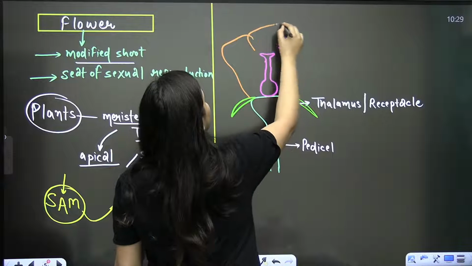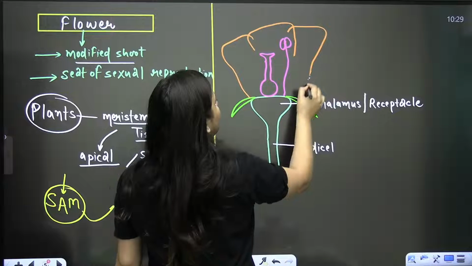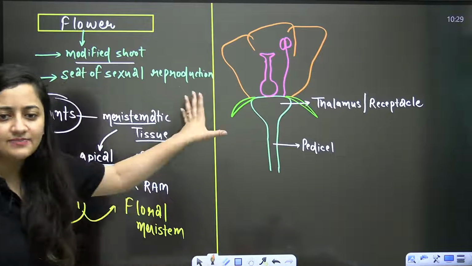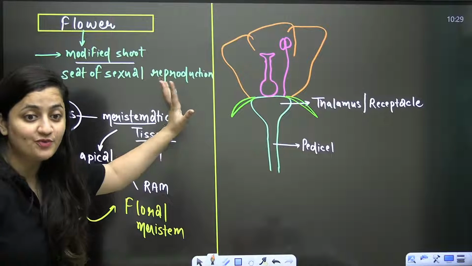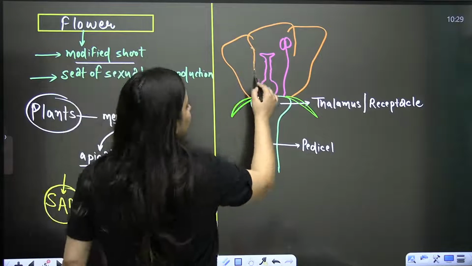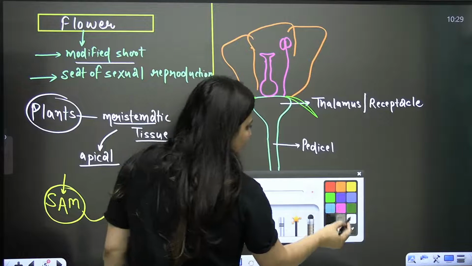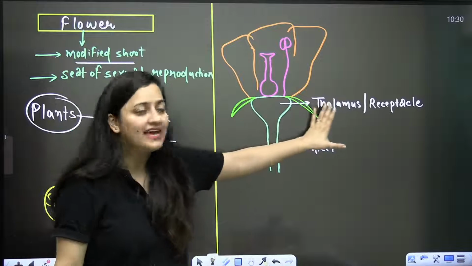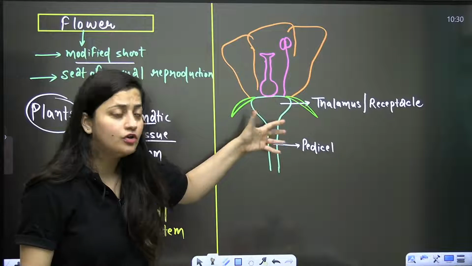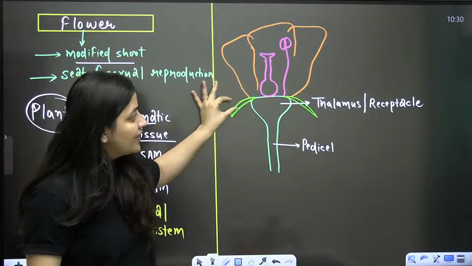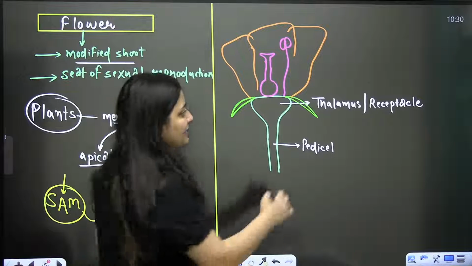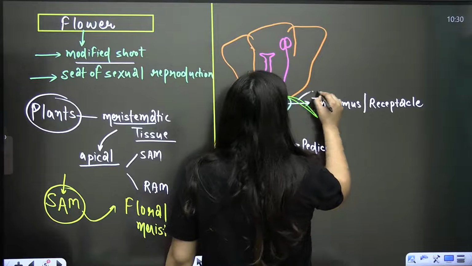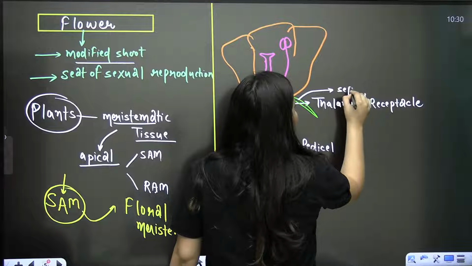See this. This diagram is explaining all. I know it's not so beautiful, but it will explain all the parts here. So just have a look. As I said, the stalk-like structure is pedicel. This flat dome-shaped structure is thalamus or receptacle. Again, it is also the modified shoot. Now, when you look at this part, it is basically the sepal.